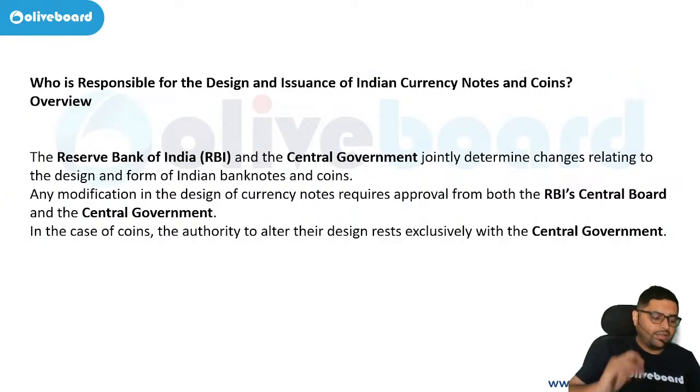Now let us come and see the currency system of India. Who is responsible for designing and issuance of currency? What do you think? Just a moment.